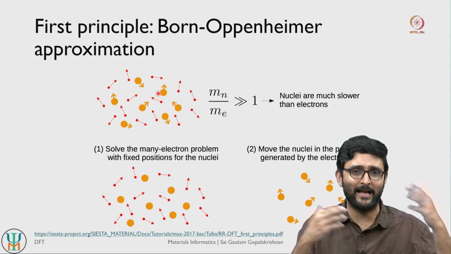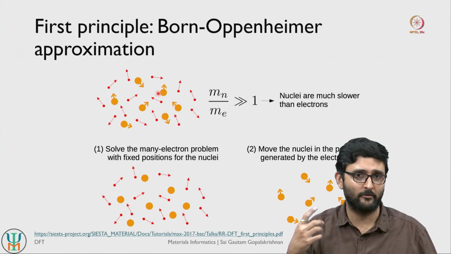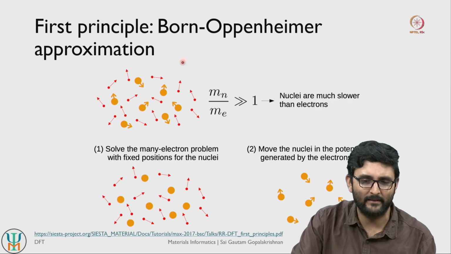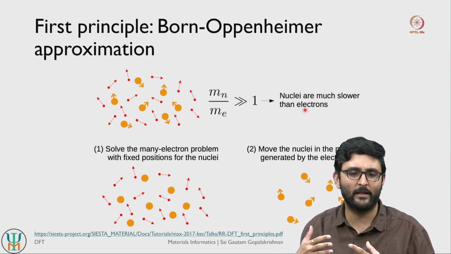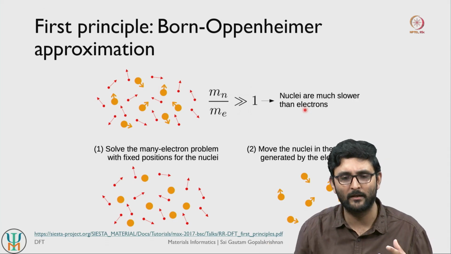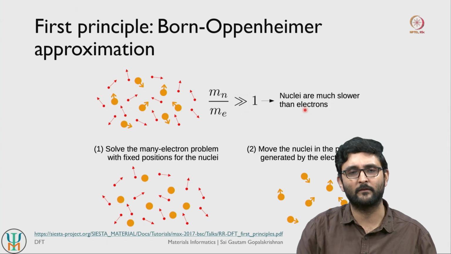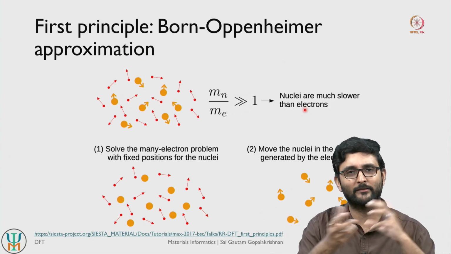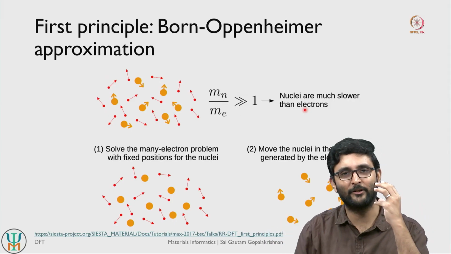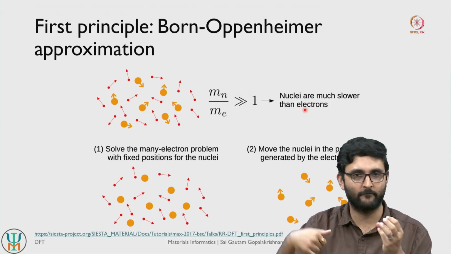Given this mass disparity, given that nuclei are fairly large objects compared to electrons, it is intuitive to think that nuclei are generally much slower compared to electrons. They don't move as quickly, and this once again comes from the solar system analogy. If you think about models of solar systems, you would almost always treat your sun as a stationary object at the center, and all the planets are rotating around it.